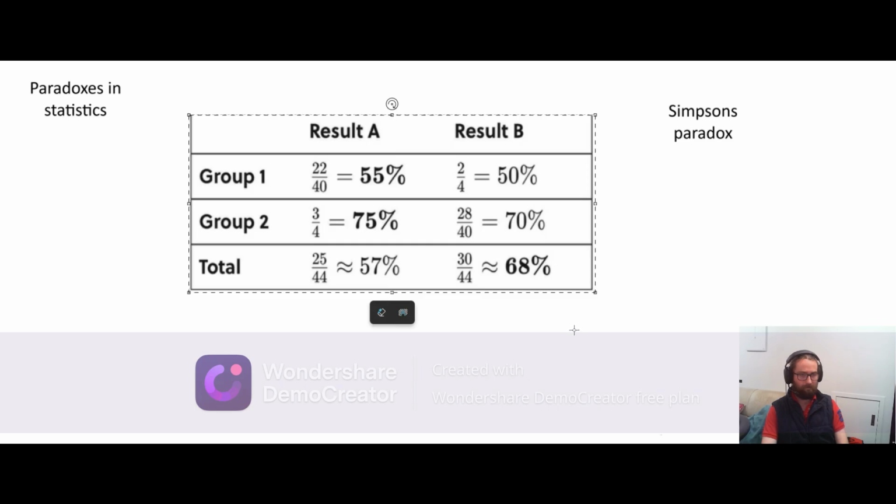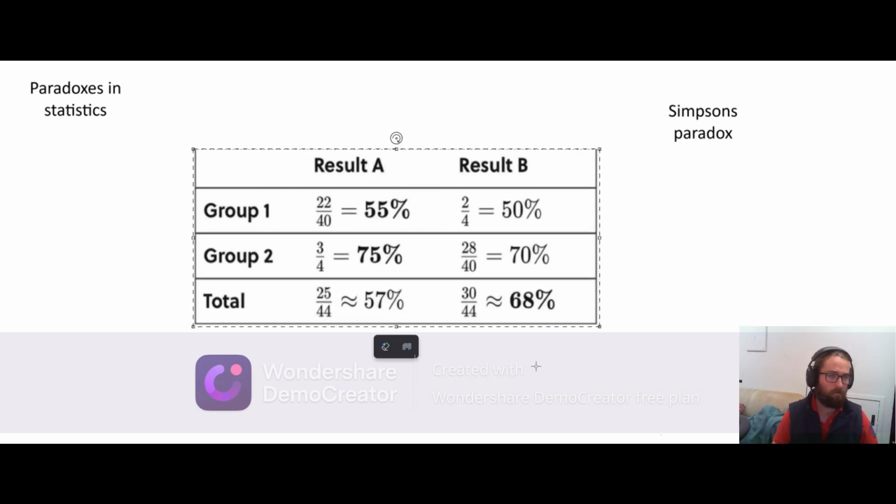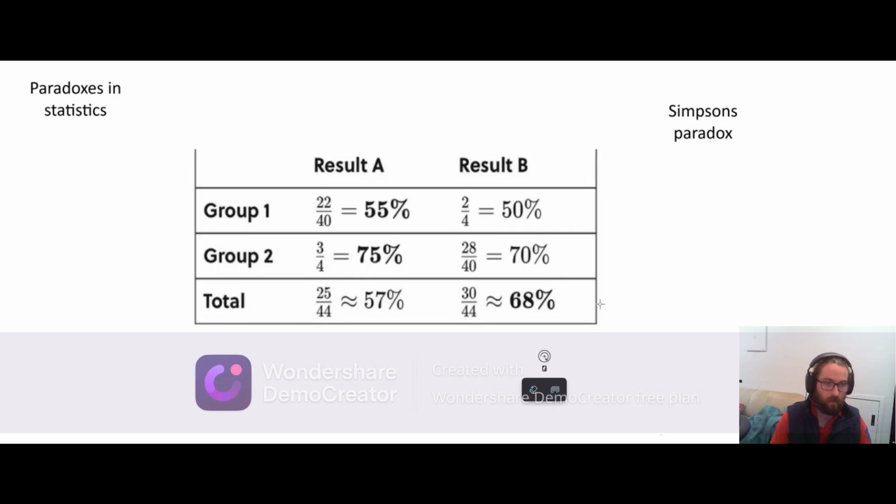Now, Simpson's paradox is about medical testing, or actually any sort of testing. But let's say we're testing a drug for how viable it is for the market, something like that. And these are our control groups. Group 1 was tested, 40 people were in group 1, and in 22 cases the drug was valid, or the thing passed, whatever, it doesn't matter. And then in group 2, 3/4 of them passed, so only 4 people, 75%. And so in total, 57% of tests passed.